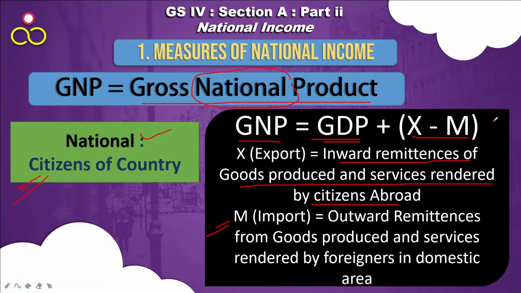What is import? M. Outward remittance from goods produced and services rendered by foreigners in the domestic area. Those are goods and services produced by foreigners who are residing inside the territory of India. So export is by the citizens who are staying outside the country and sending money back to India, and import is the goods and services produced by foreigners inside the Indian territory and sent back to their own country. So that money is not staying inside India, that is going outside. Okay, so this is the formula.